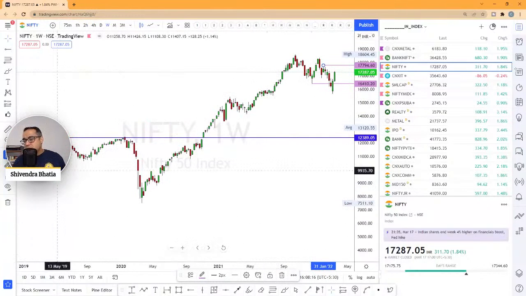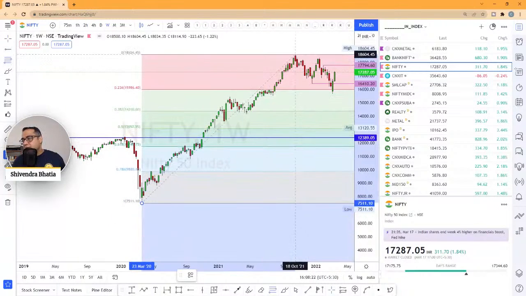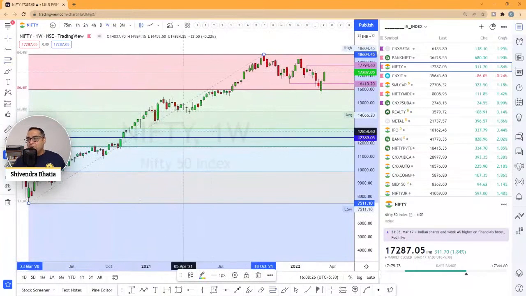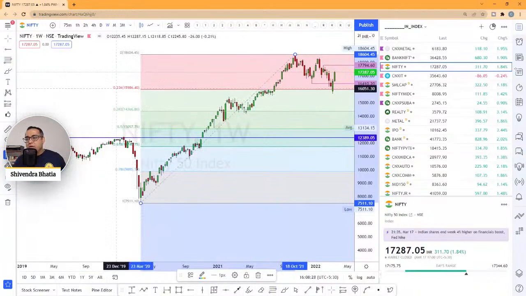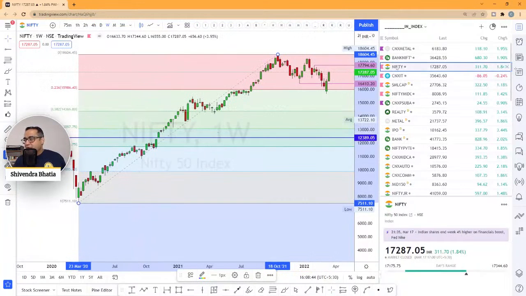Now let's do some Fibonacci analysis and see what the key levels are. If I draw this, the market is just a tad below. As you can see, this is a key level where the market rebounded. The market rebounded at the 0.236 level, and it rebounded very sharply. So it is going to be in the same zone for some time before it closes above these key levels, and then we head higher. That's my analysis for the Nifty.